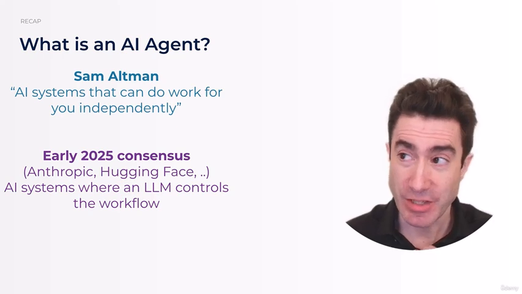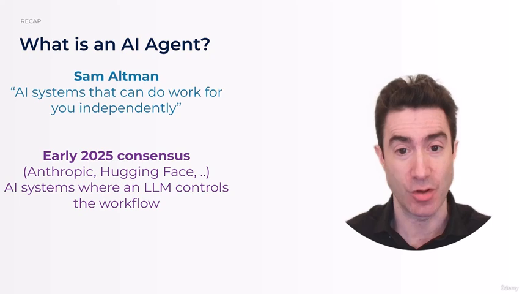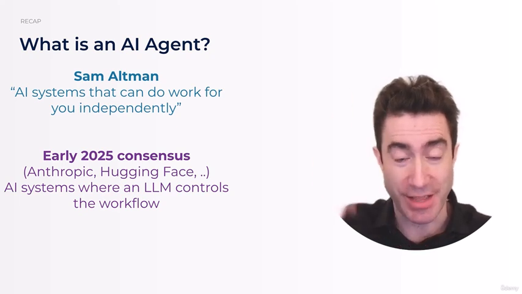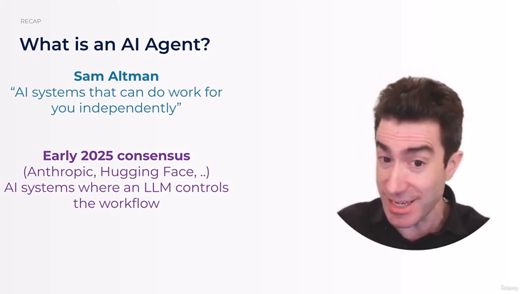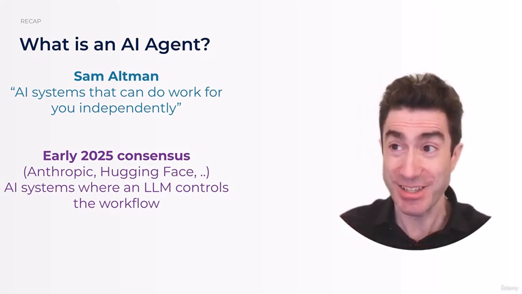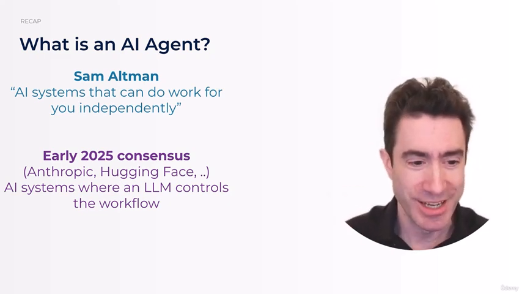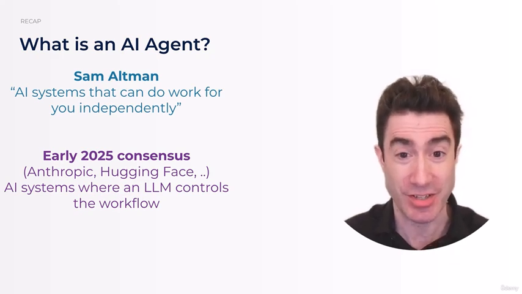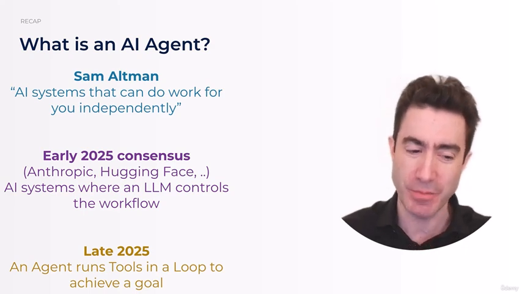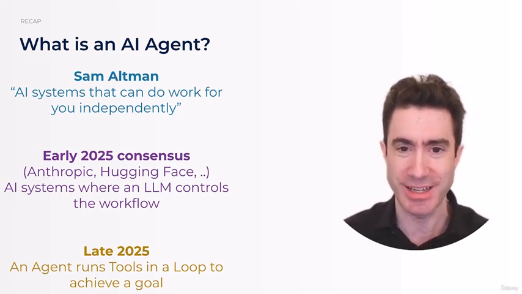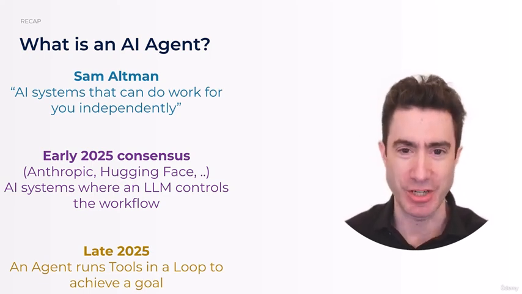And then there came this emerging definition, which was about AI systems where an LLM decides what to do next. It generates content, and that content describes, hey, let's do A and then B and then C, or maybe we should do A and then C and then B. And that is the output that comes from calling an LLM, and we interpret that output and say, okay, that's what we'll do. So that idea, that concept where an LLM decides the order of activities, orchestrates the workflow, became the working definition. But more recently, it has become this idea that an agent is where you have an LLM running tools in a loop to achieve a goal.